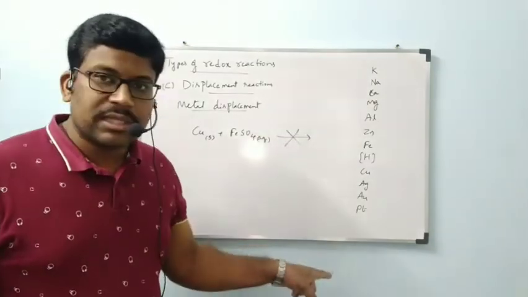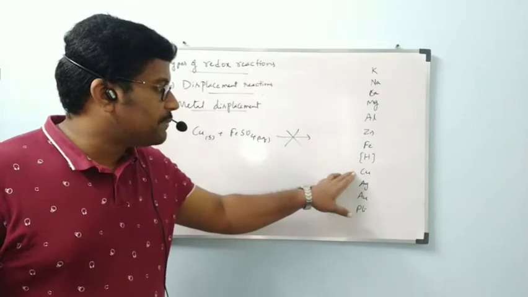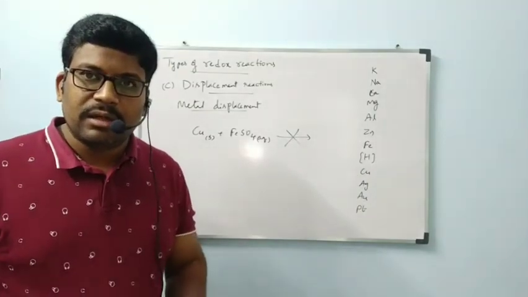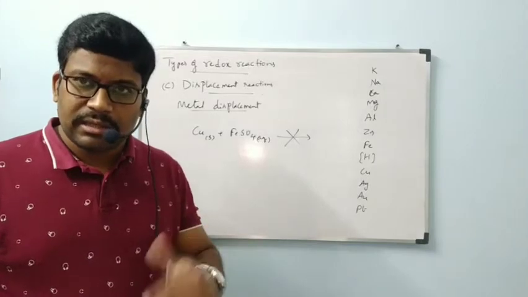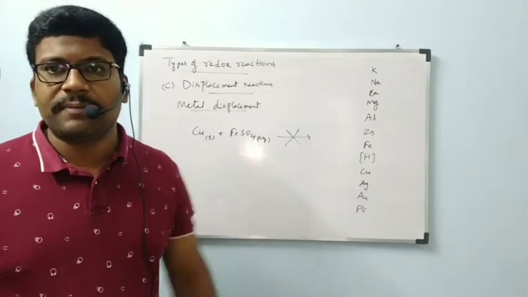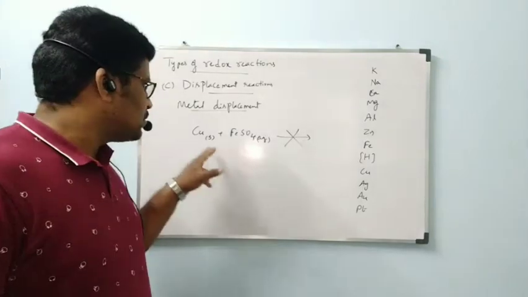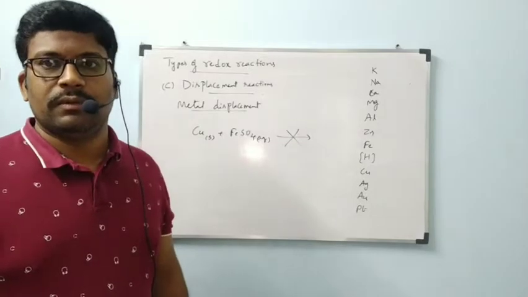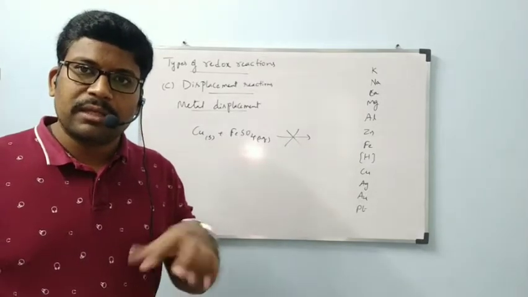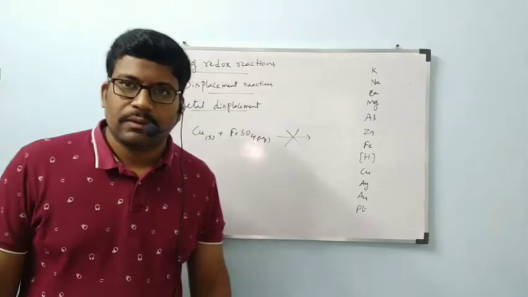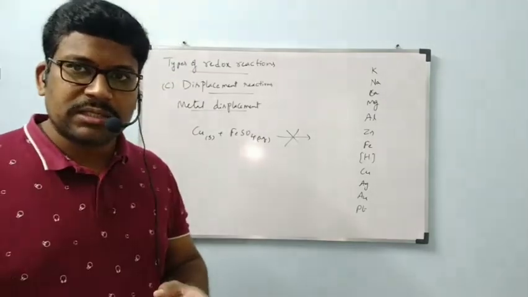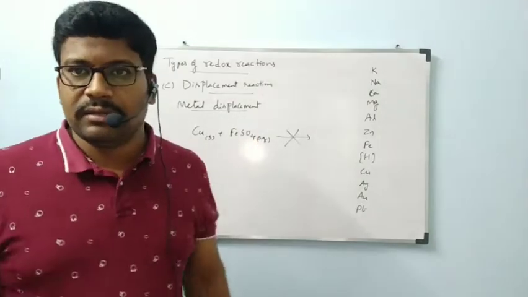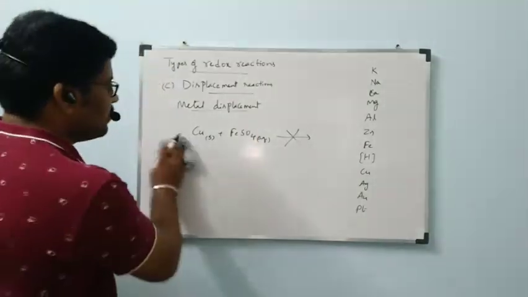According to the reactivity series or activity series, copper is less reactive than iron. Then copper cannot displace iron, so this reaction will not happen. So we can store copper in FeSO4 solution. We can preserve copper in FeSO4 solution. The reverse reaction will not happen, because a less reactive metal cannot displace a more reactive metal. That is the thing. Okay, next.